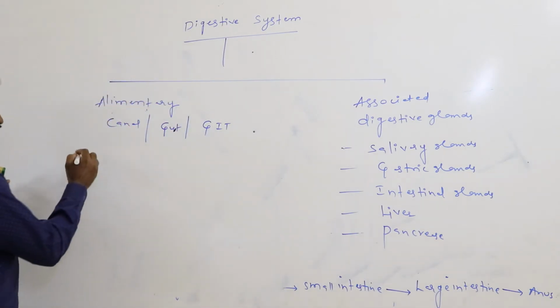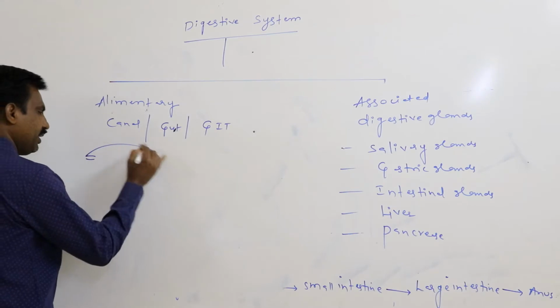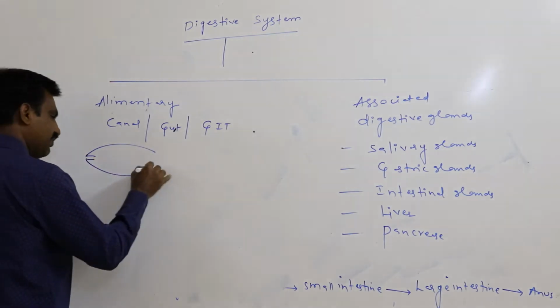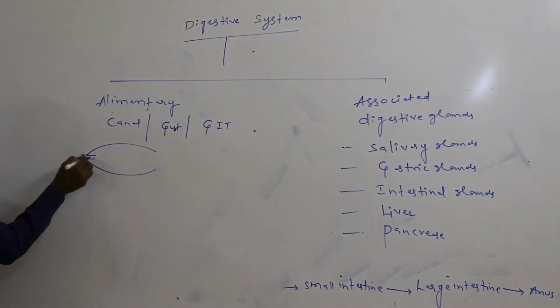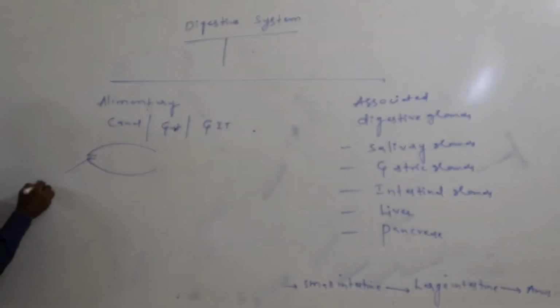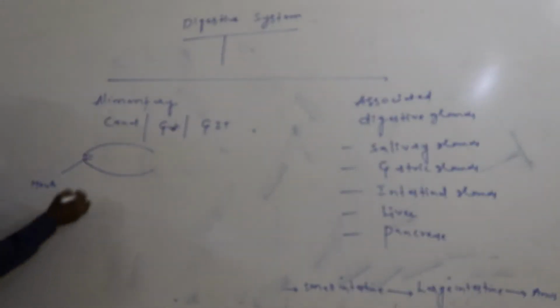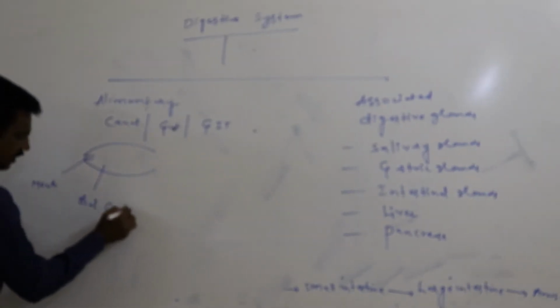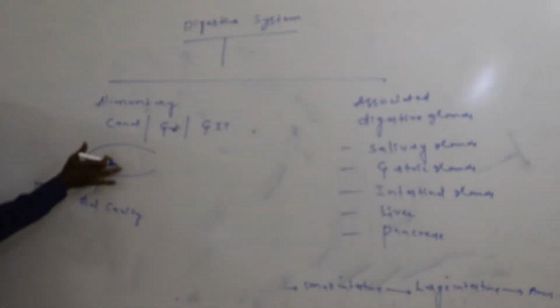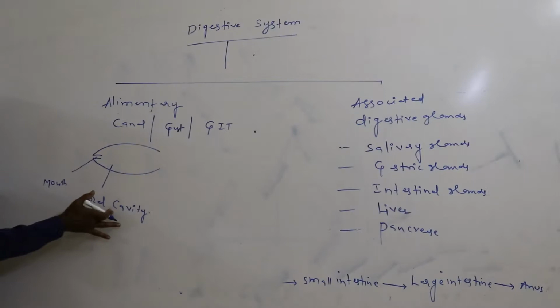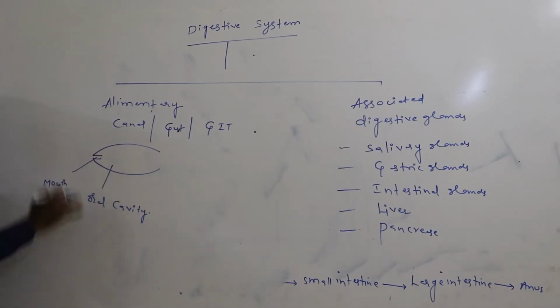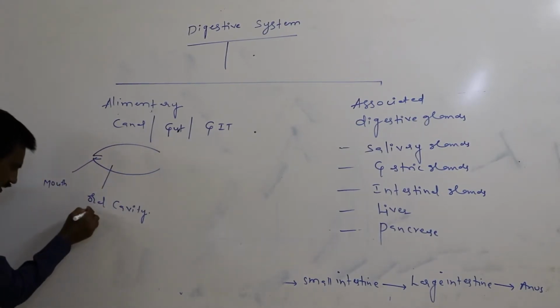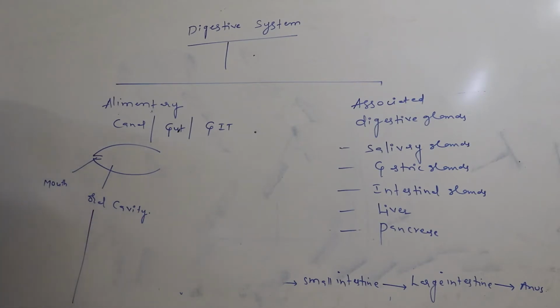Again, when we observe the oral cavity or buccal cavity, what are the structures present in oral cavity? Three distinct parts are present.